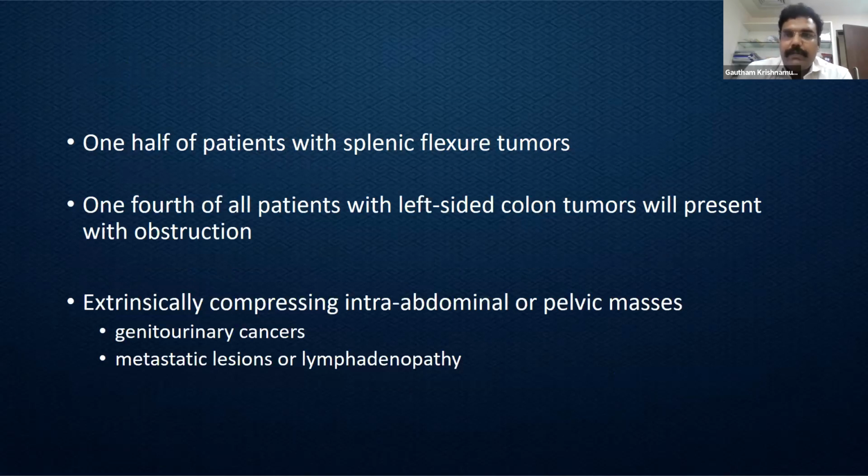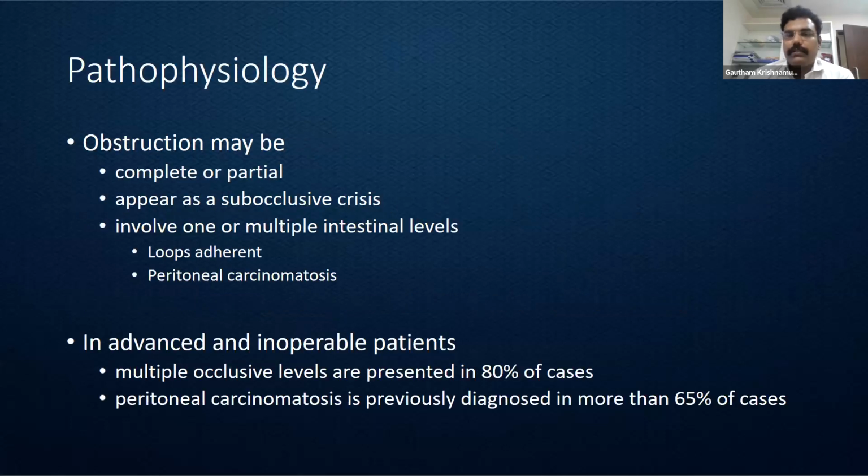Apart from these primary colonic malignancies, we can also have other extracolonic malignancies such as ovarian tumors and pelvic peritoneal mesothelioma. All those genitourinary cancers can also present with malignant colonic obstruction. For today's discussion, we will not be dealing too much with this part of the obstruction.